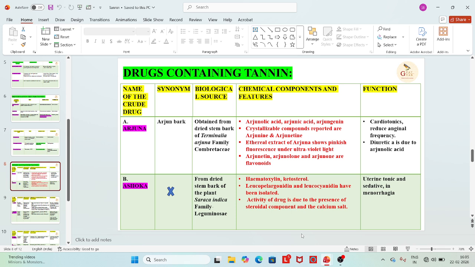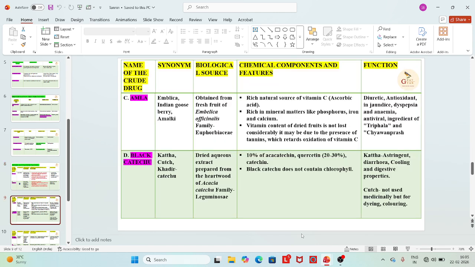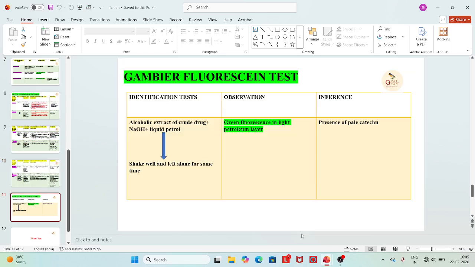So drugs containing tannin are Arjuna, Ashoka, Amla, black catechu. There is the Gambir fluorescent test. I told you that is very important. The observation is very important. Green fluorescence. The Gambir fluorescent test, presence of pale catechu. For the pale catechu, the Gambir fluorescent test is done, and the observation is green colored fluorescence in the light petroleum layer. So go through these chemical tests and particular tests well.